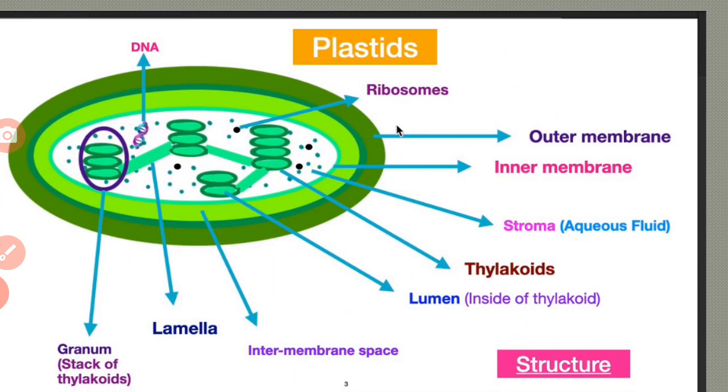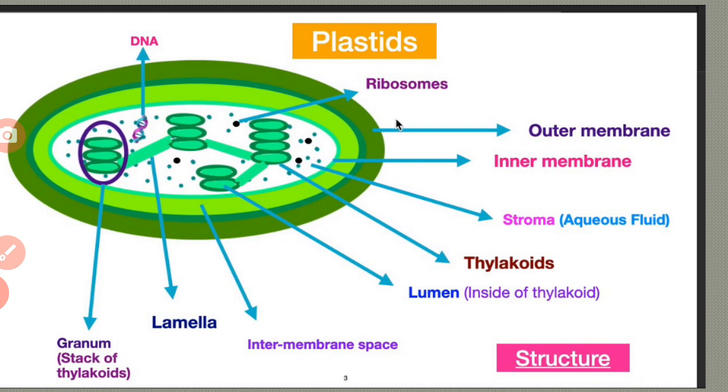Now we discuss the plastids. Here we can observe the plastid, with the small dark portions being ribosomes. First the outer layer, that is the outer membrane, then the inner membrane, then we can observe the stroma, that is an aqueous fluid, and thylakoids, where we can observe the lumen inside the thylakoids.